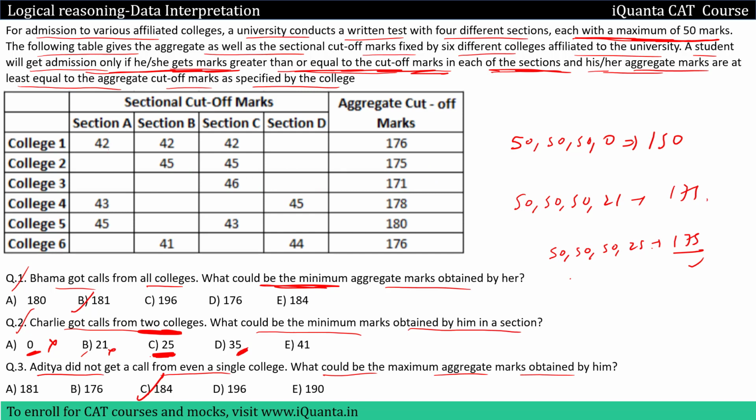Option D is 35. Now in this case, the maximum marks that can be given would be 50, 50, 50 and 35, which gives us a total aggregate of 185. So let us check all those colleges in which the aggregate is 185. So if you try to give sectional marks in college 1, we can give 50, 50, 50. D is unknown, it could be 35, okay? So cleared. Then for college 2, again it can be 50, 50, 50. This is unknown, this could be 35, okay? This is also cleared. If you come to college 3, again it can be 50, 50, 50, 35, right? So as soon as 3 colleges are cleared, we will stop, okay? Because we only need to look for 2 colleges cleared.